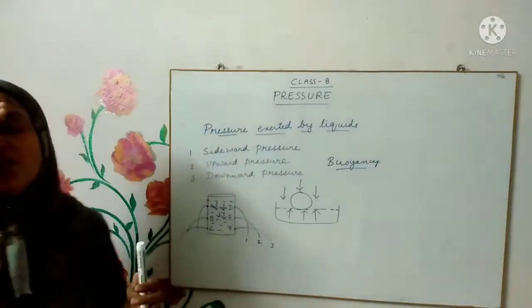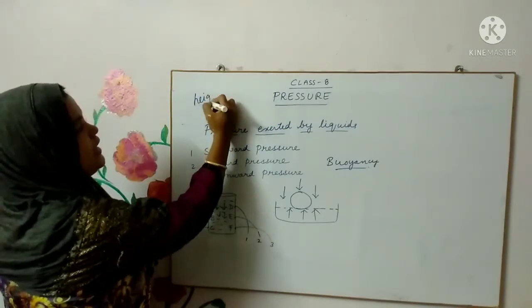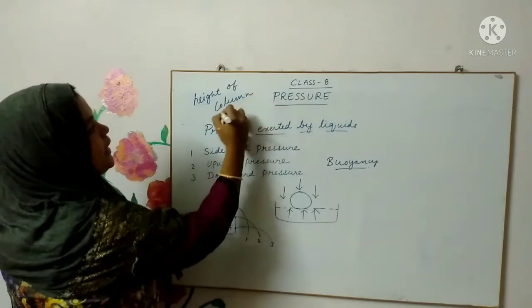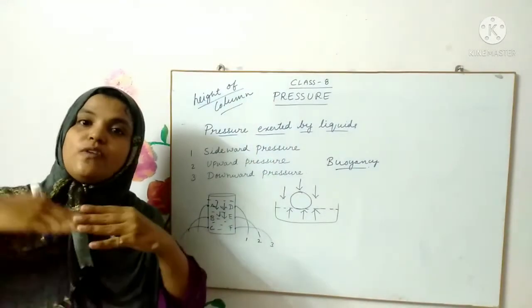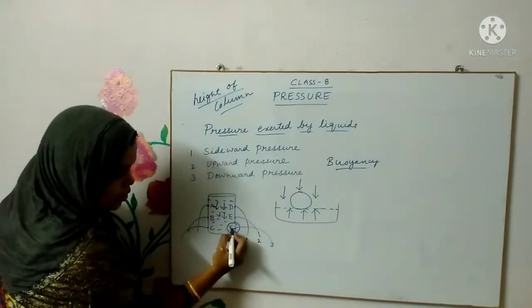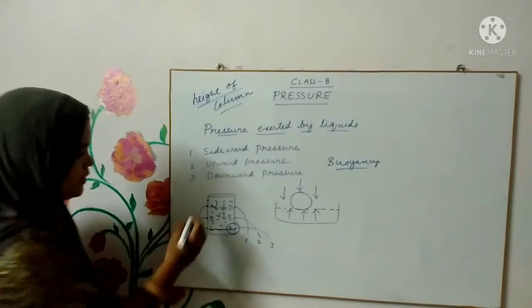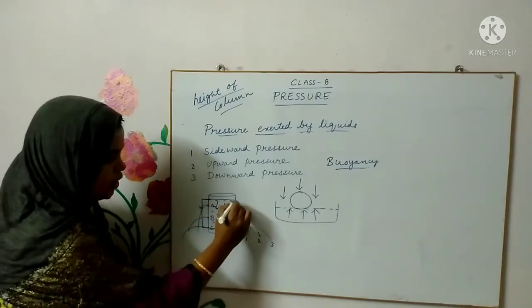So the pressure in water depends on the height of the column. Very important to note. The pressure of water at a certain height depends on the amount of water above it. At this particular level, if you see how much water is above it, there's a lot of water above it.